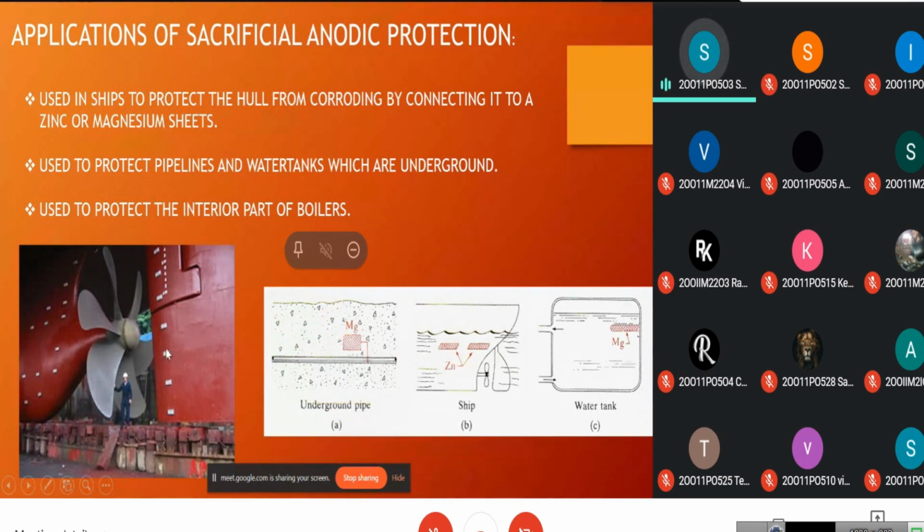They sacrifice themselves in order to protect the surface of the ship. They are also used to protect underground pipelines and water tanks, as you can see in these pictures. Here the magnesium sheet gets corroded instead of the underground pipe, and these sheets need to be replaced frequently. They are also used to protect the interior part of boilers.